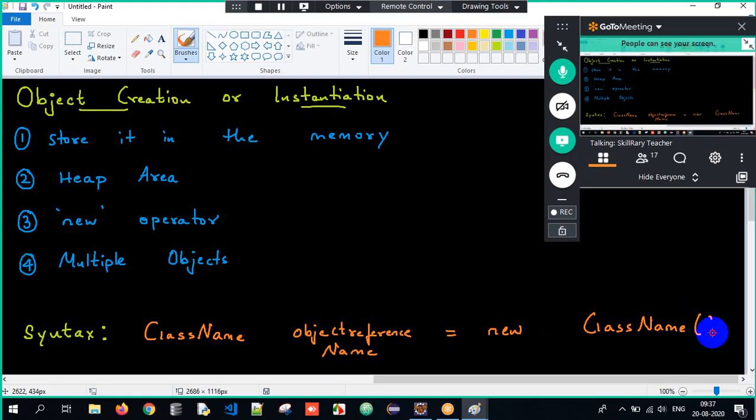This is the basic syntax we need to understand. If I have to create an object, I use class name, object name equals new class name of.